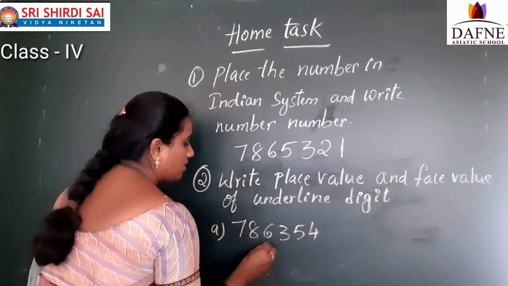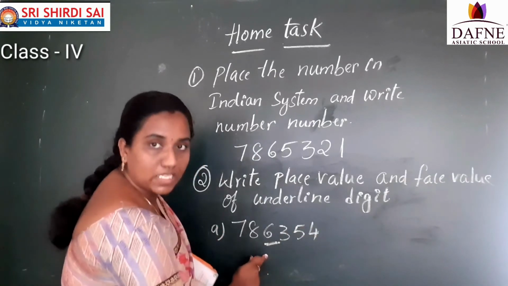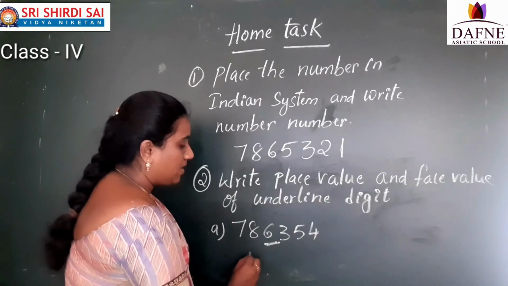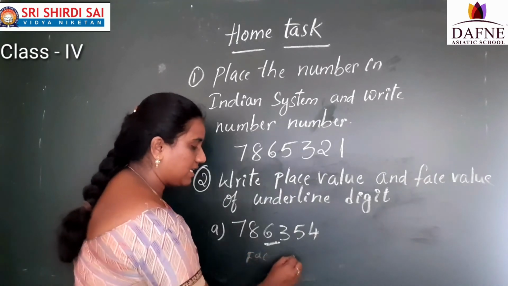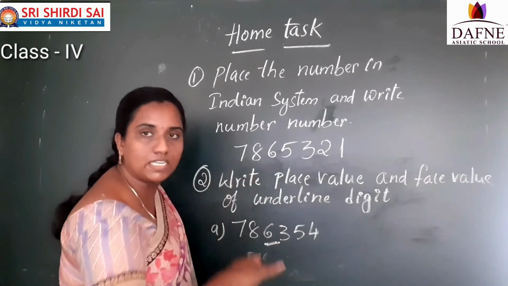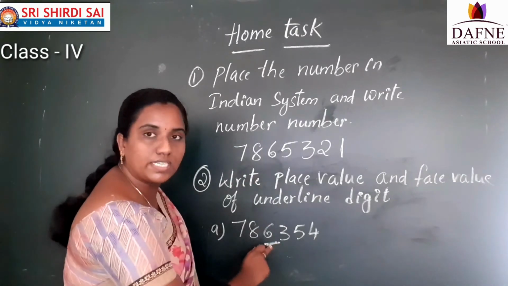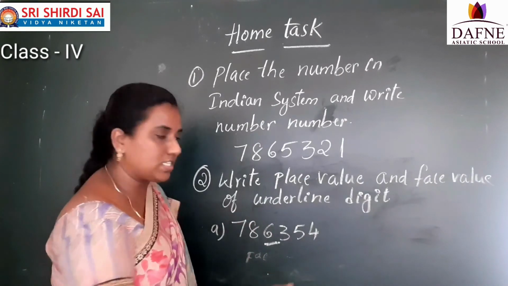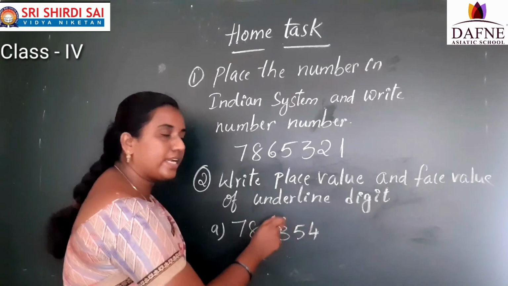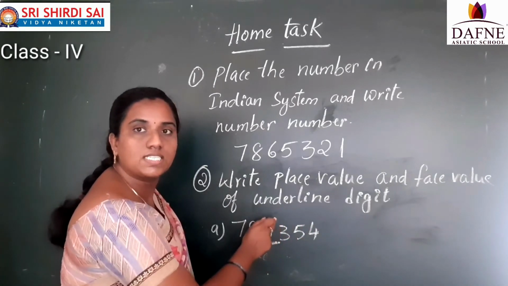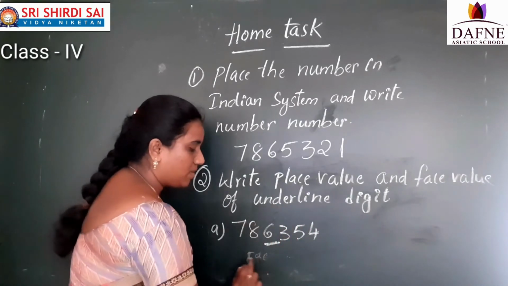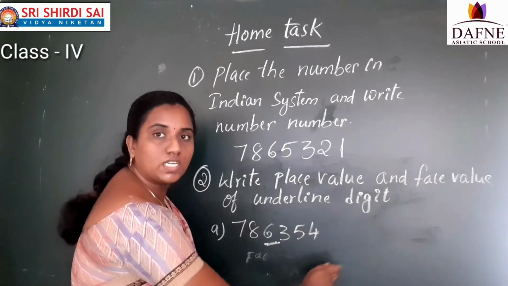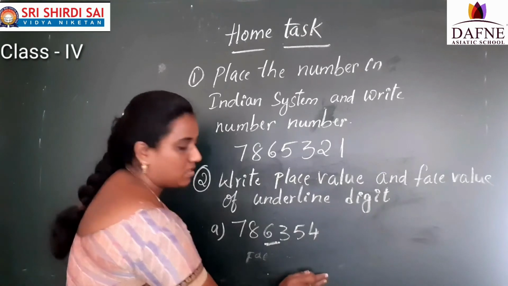786354. Write the place value and also the face value for 6. So down here, what do you have to write? Face value of 6 is, what is the face value? The number itself only, no? So face value of 6 is 6. What is the place value? Face value into position. What is the position? Ones, tens, hundreds, thousands. So 6 into 1000 is 6000. So face value of 6 equals 6. Place value of 6 equals 6 into 1000 equals 6000. Like that you have to write.